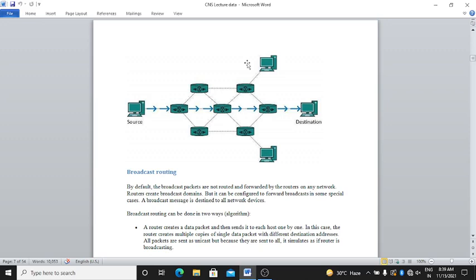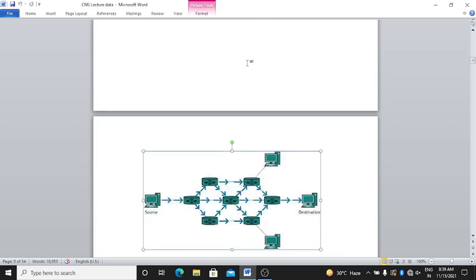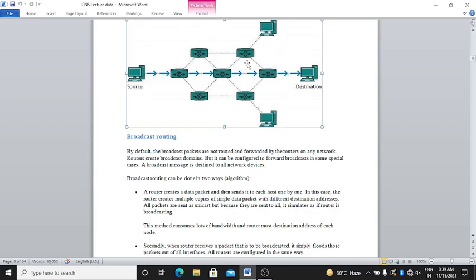Broadcast routing. By default, the broadcast packets are not routed and forwarded by the routers on any network. Routers create a broadcast domain, but it can be configured to forward broadcast in some special cases. A broadcast message is destined to all networks.